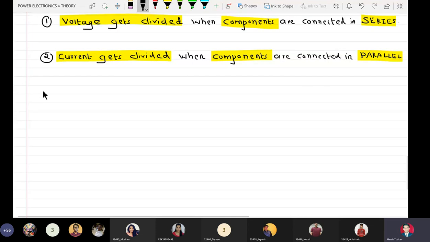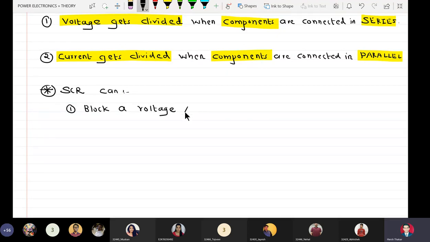Now we also have studied about SCR, that first, an SCR can block a voltage as high as VBO, 600 volts for the TYN 612 device, till it is fired.